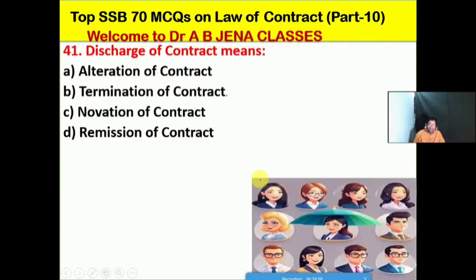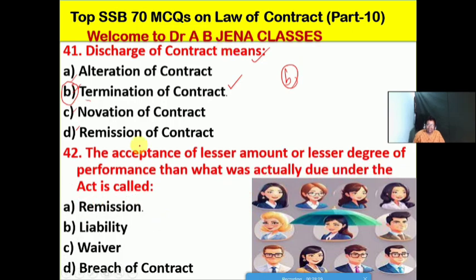So next one हम देखेंगे discharge of contracts means क्या है. A it's the alteration of contract, B it's the termination of contract, C it's the novation of contract, D it's the remission of contract. No doubt friends, so B is the right option for this MCQ. Discharge of contract means that is the termination of contracts.